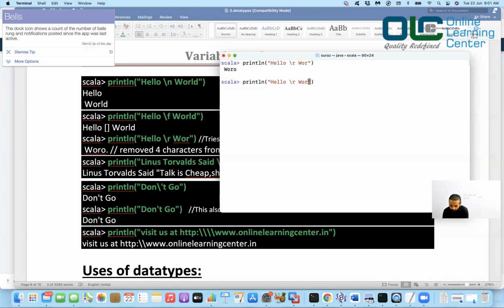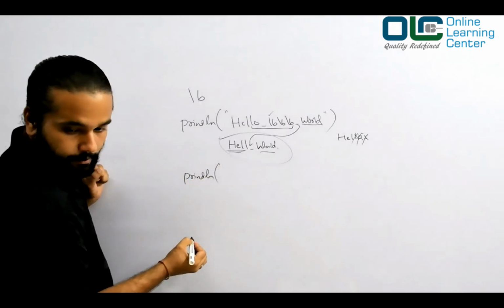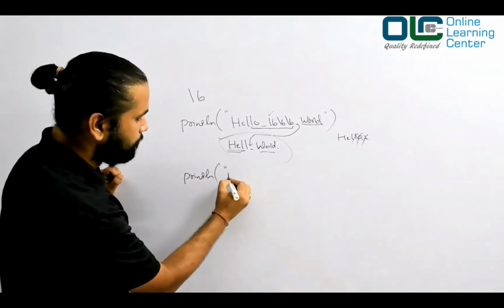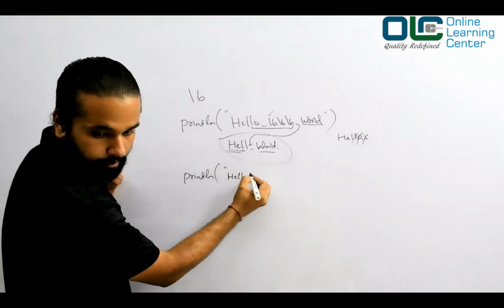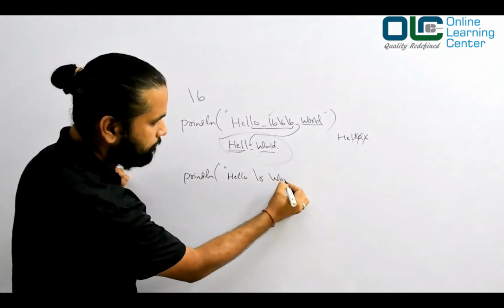Again, let's try one more example. I'll say \r and one. Let's hit enter. Now what we got is space 1OR. Let's understand this as well. I'll go back to my board and explain this on the board. We have hello, and \r, and we have WOR, right?